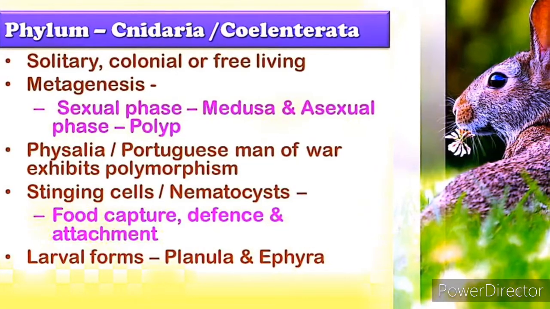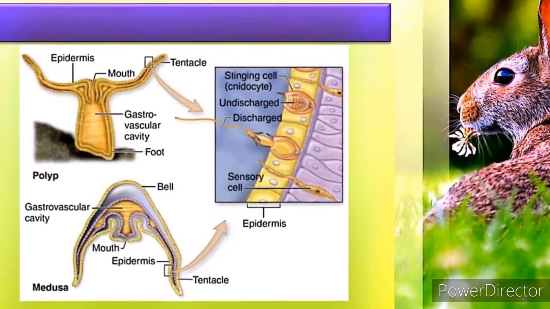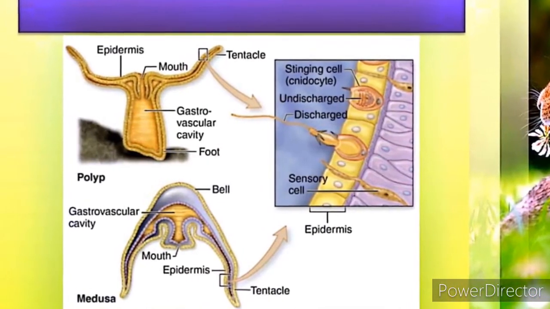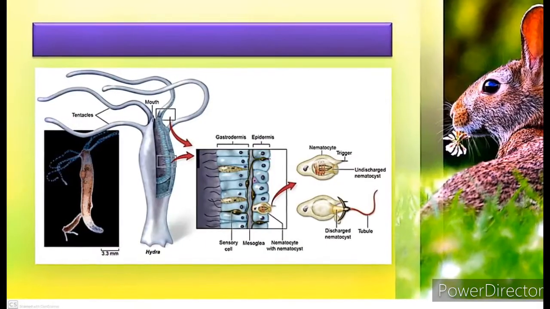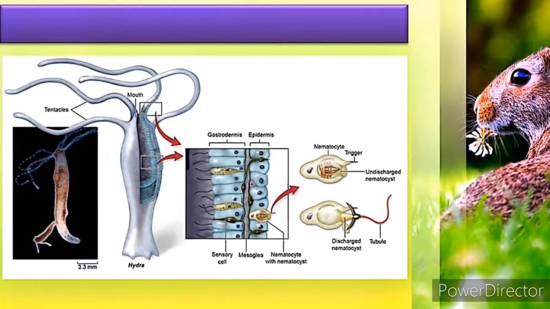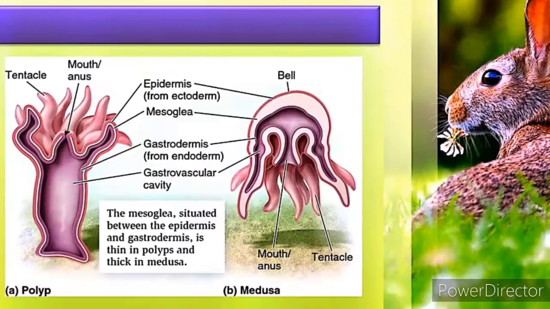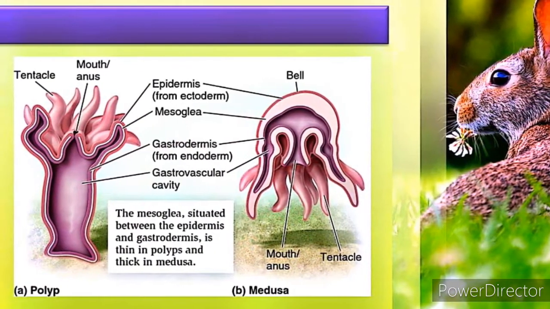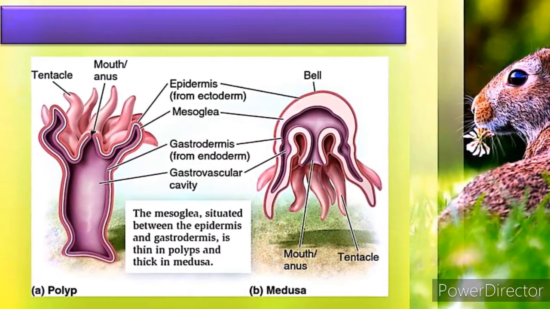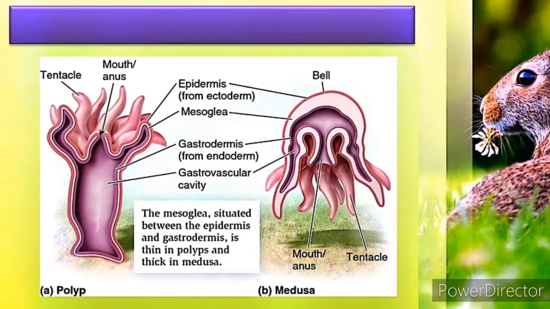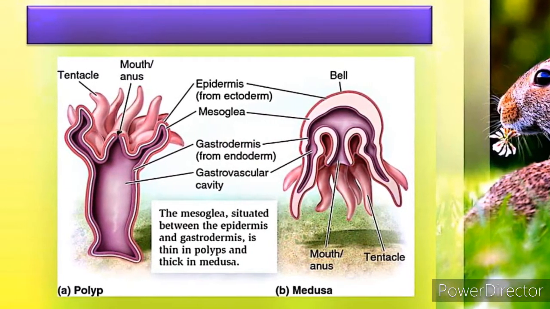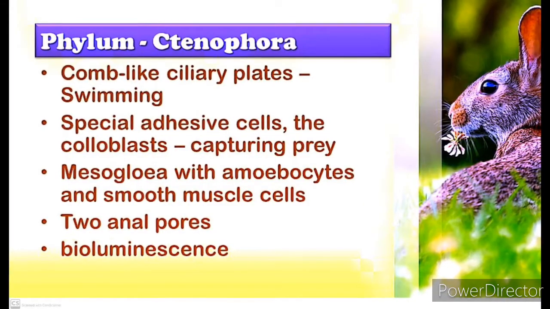Metabolic functions, digestion extracellular and intracellular, nerves primitive. Skeleton, calcium carbonate, exoskeleton. Reproduction, they have two modes of life, polyp and medusa. Polyp is sessile, that means attached to the substratum. Medusa, free living. Polyp reproduces asexually, medusa reproduces sexually. Development is indirect. They have a planula larval stage. Examples, Hydra, Adamsia.